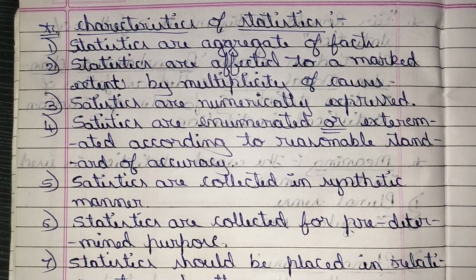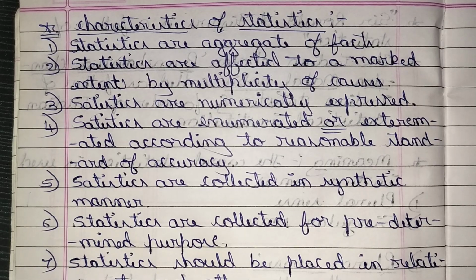For example, the age of a single person is not statistics, but a series relating to the ages of a group of persons will be called statistics. The first point is telling about a group. It is not a single fact. It tells the aggregate of facts, numerical or otherwise. That is called statistics are an aggregate of facts.